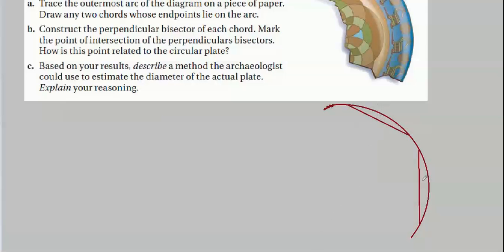If we did the same thing over here, the diameter, which is perpendicular to this chord, will also pass through the center. Or to put it another way, any perpendicular bisector of a chord is part of a diameter. Diameters have to pass through the center, so if we draw two diameters, the point where they intersect, I'd say that was a center, wouldn't you?